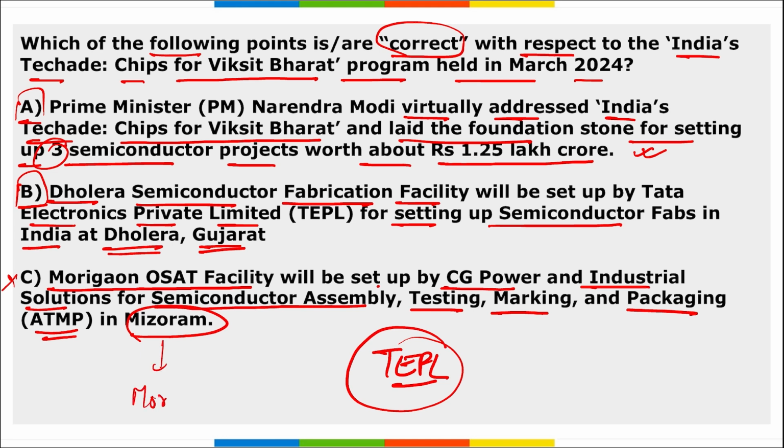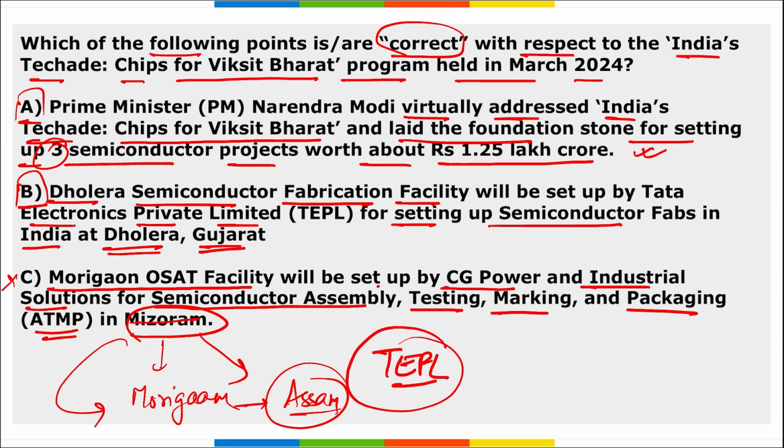Correct this: not in Mizoram, in Assam it will be. So now option C becomes right. And the total investment here will be about 27,000 crore rupees.